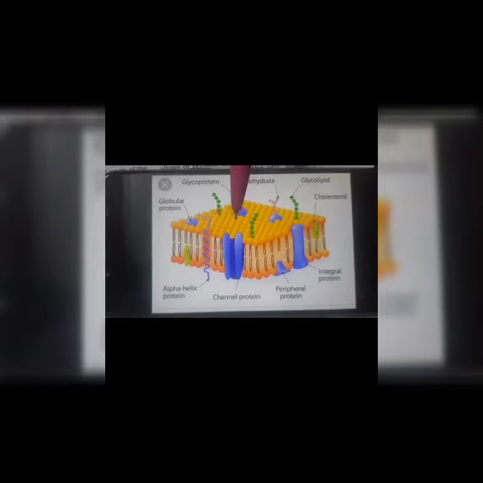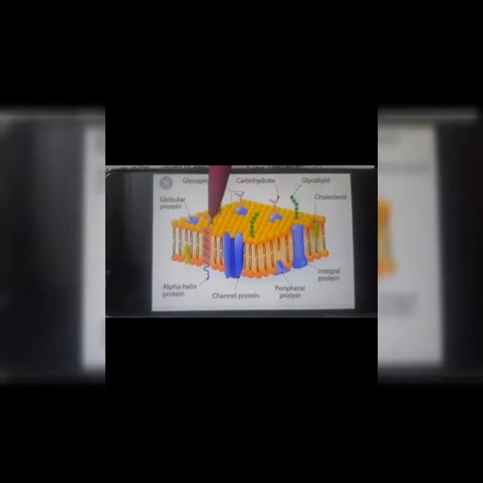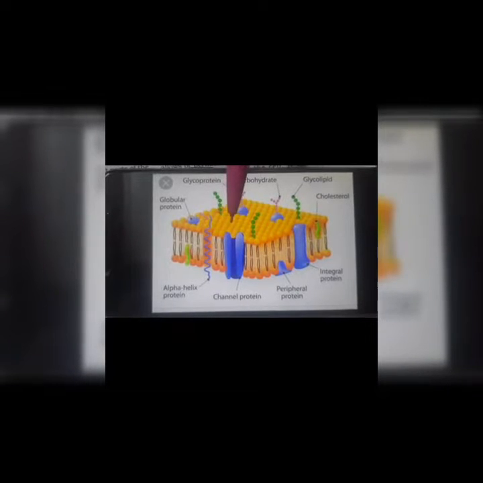That is why the plasma membrane is selectively permeable, because phospholipids are fat soluble substances that will allow only the fat soluble substances to pass through it, and proteins will allow the water soluble substances to pass through it.